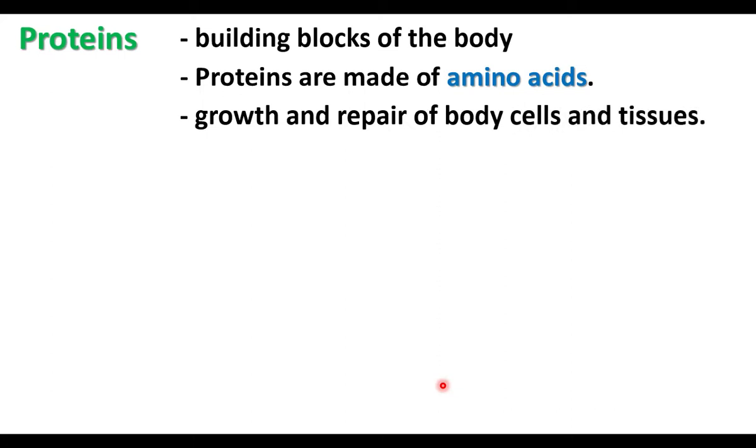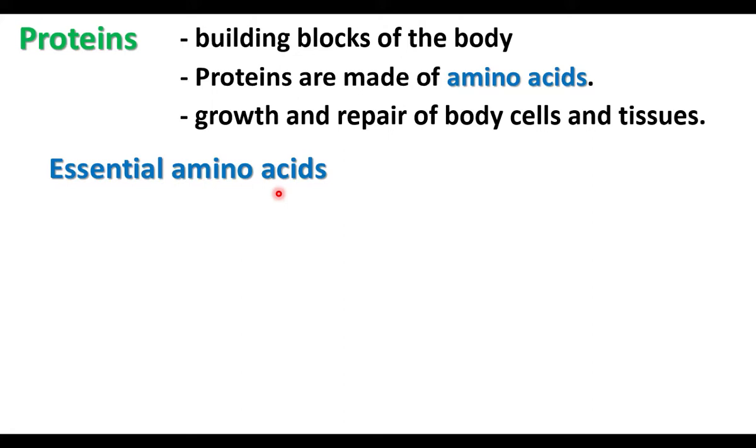So, proteins are necessary for growth and repair of body cells and tissues. Some of the amino acids cannot be produced by our body. They are called essential amino acids. So it is essential to take these amino acids through our food.